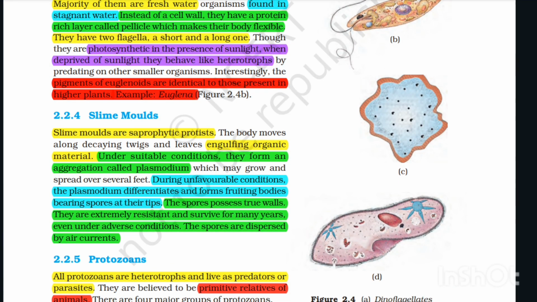2.2.4 Slime molds. Slime molds are saprophytic protists. The body moves along decaying twigs and leaves, engulfing organic material under suitable conditions. They form an aggregation called plasmodium, which may grow and spread over several feet. During unfavorable conditions, the plasmodium differentiates and forms fruiting bodies bearing spores at their tips. The spores possess two walls. They are extremely resistant and survive for many years, even under adverse conditions. The spores are dispersed by air currents.